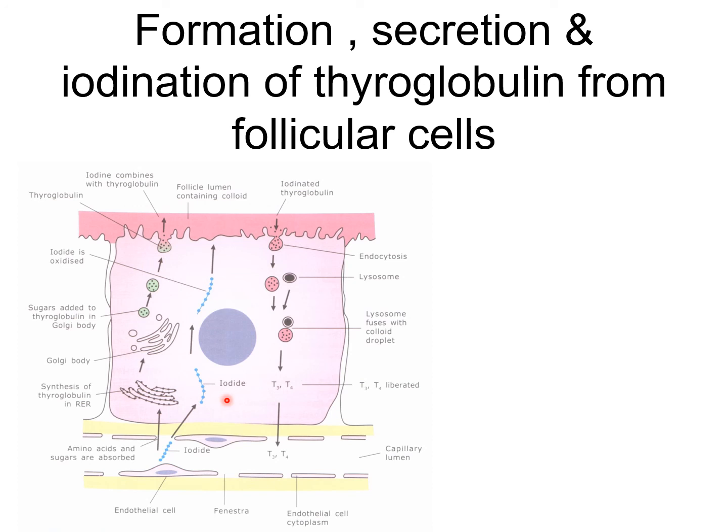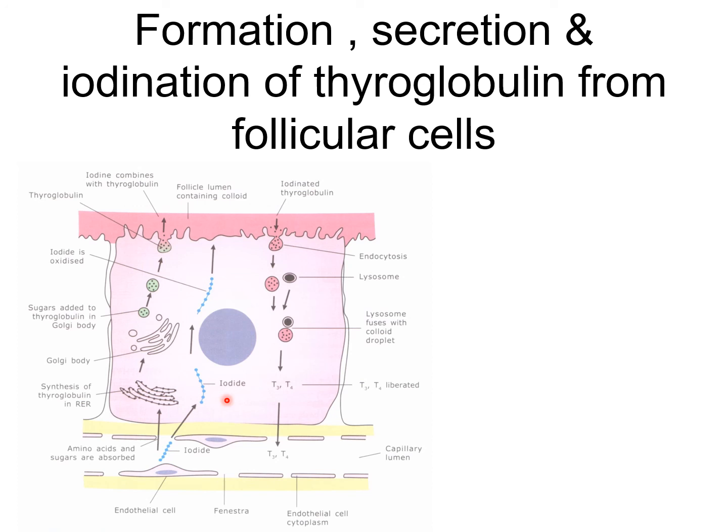The thyroglobulin glycoprotein is synthesized by the granular endoplasmic reticulum and packed into secretory vesicles in the Golgi complex. The vesicle travels to the luminal surface where it releases thyroglobulin into the follicular cavity by exocytosis. The circulating iodine is taken up by the follicular cells by a membrane transport protein.